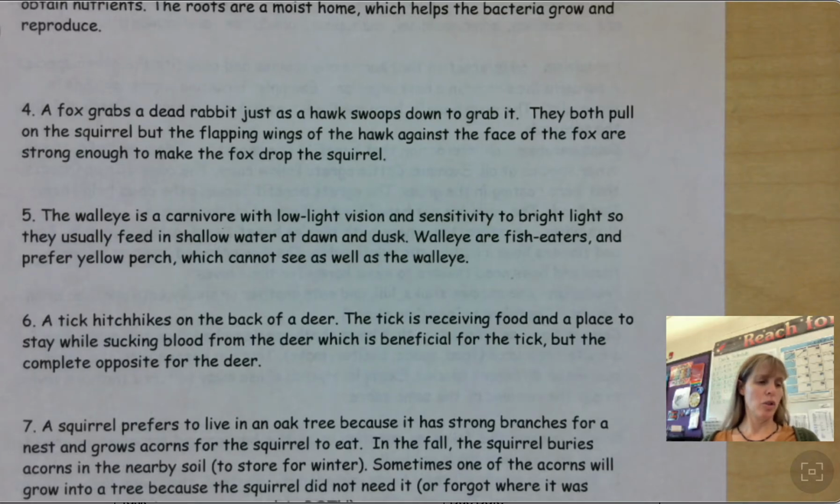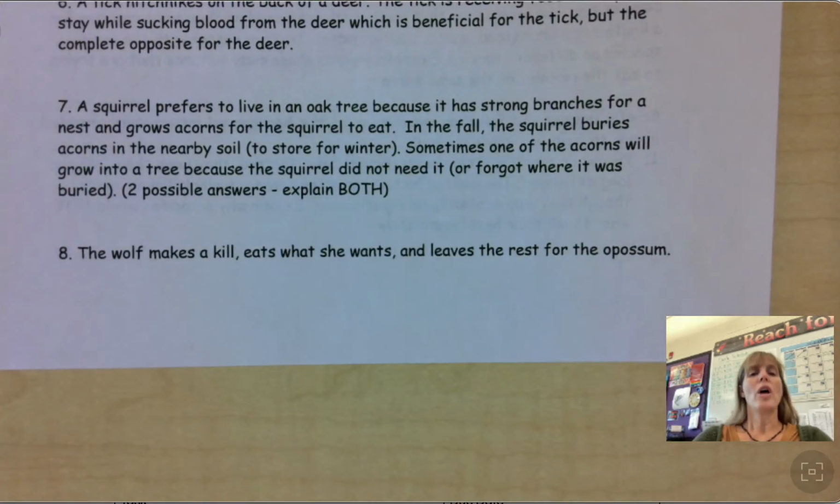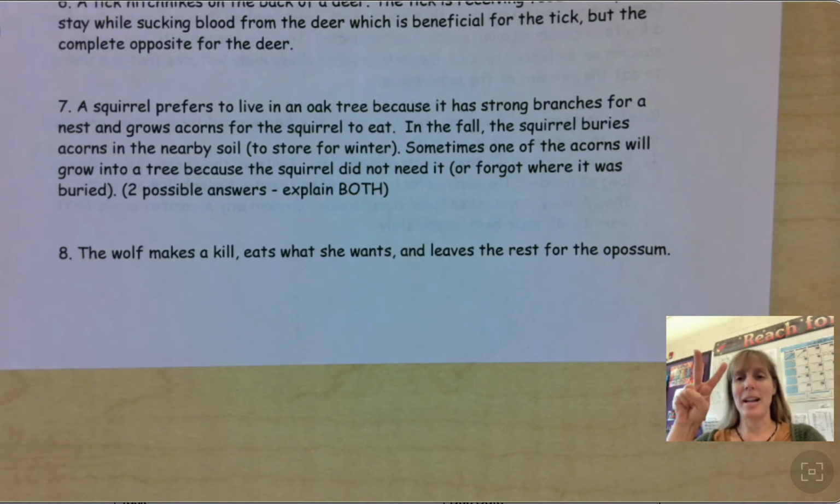All right. So I am going to do number 8, which is a really good one. I like this one a lot. The wolf makes a kill, eats what she wants, and leaves the rest for the opossum. Is this mutualism or is it predation? Mutualism, 1 finger. Predation, 2 fingers. Or commensalism, 3 fingers. Sorry, I'm messing this up. Mutualism, predation, commensalism. These are big words. You should be practicing these every night.